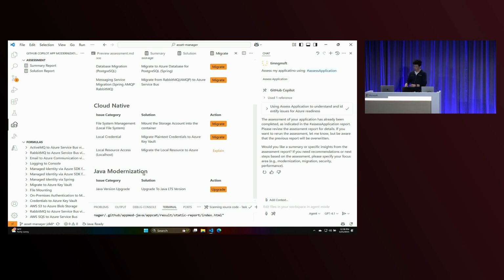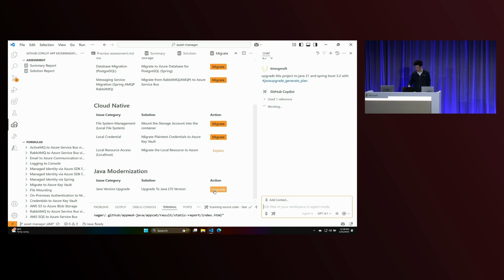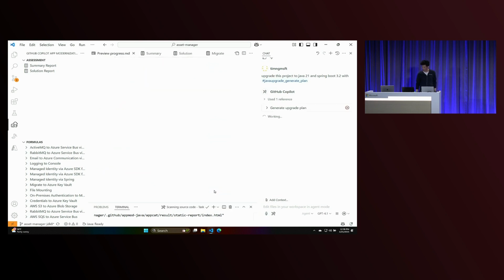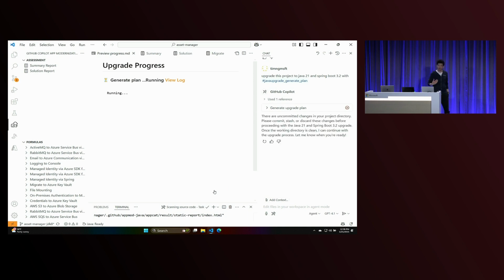If you want to type into Copilot, you could type in right here directly. When I click this button, you'll see that it's going to send a prompt. So it sends a prompt for me: Upgrade this project to Java 21 and Spring Boot. And now it's going to go and do the Java upgrade. This is all powered by Copilot.